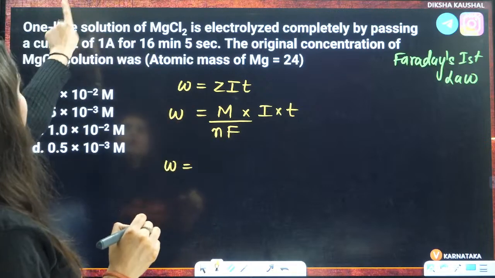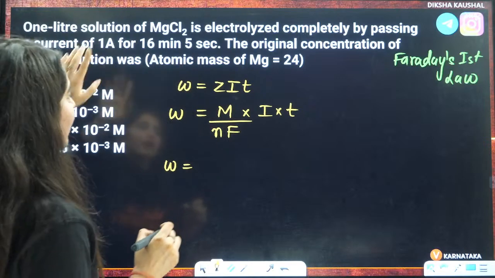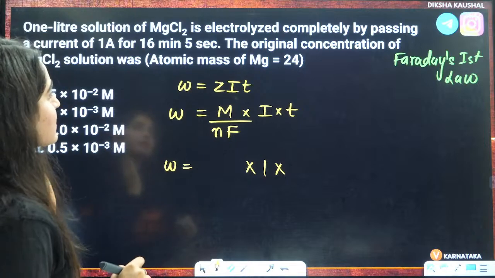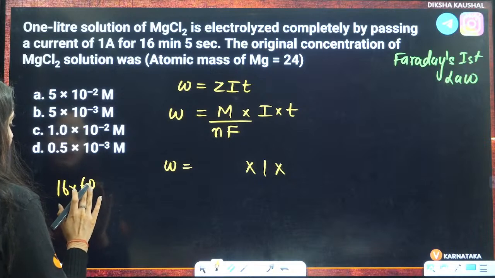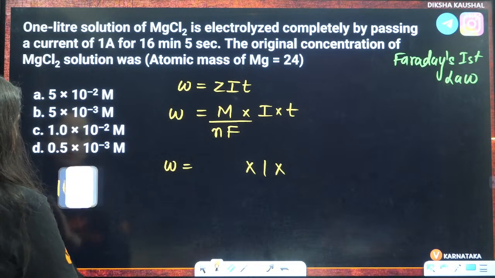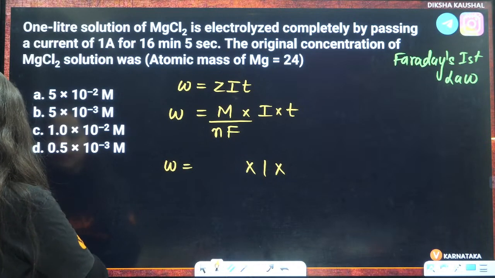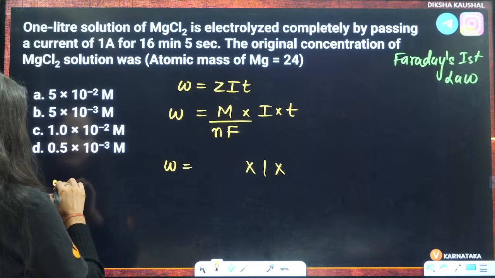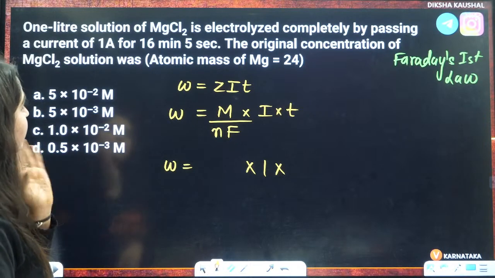1 liter of solution of MgCl2 is electrolyzed completely by passing a current of 1 ampere. Current is given to be 1 ampere. Time is 16 minutes 5 seconds. So 16 into 60 will become the seconds, so it will be 960.